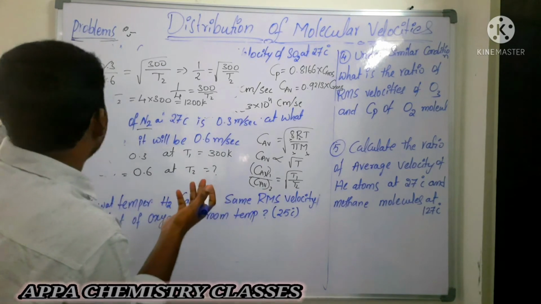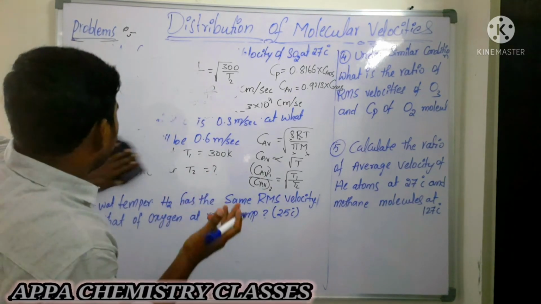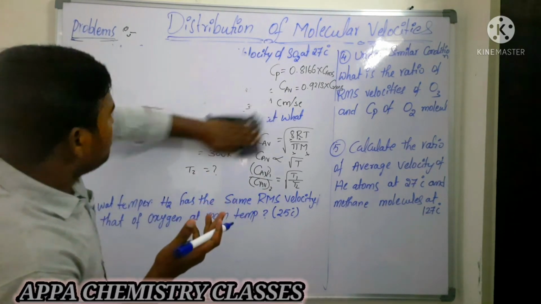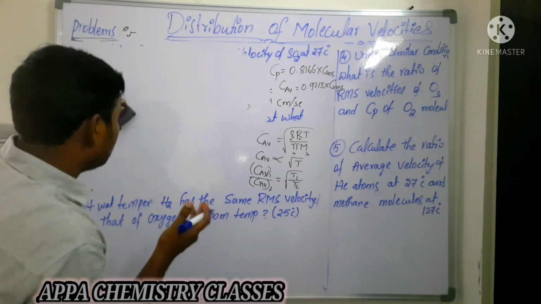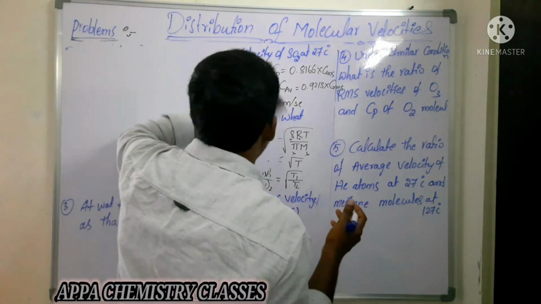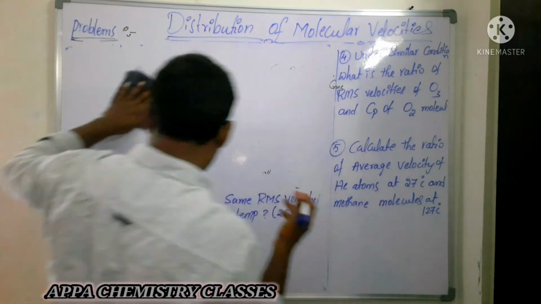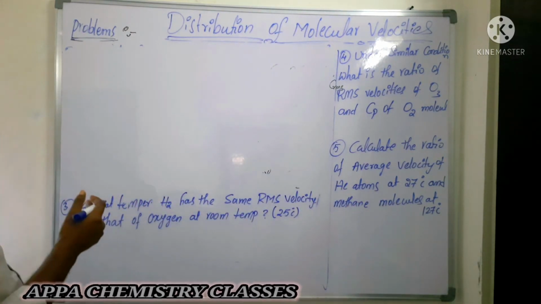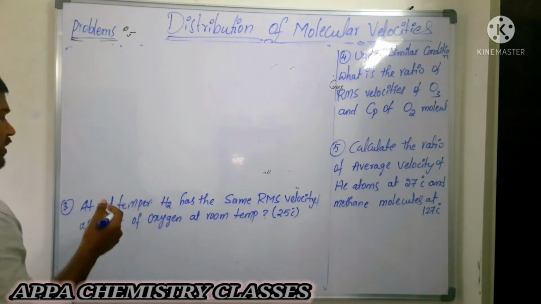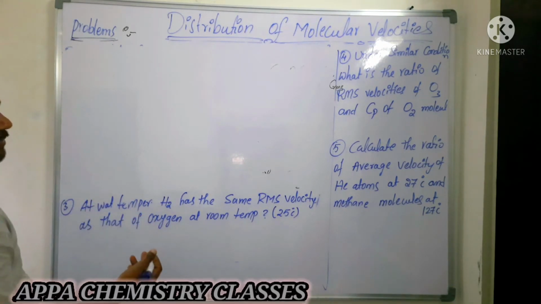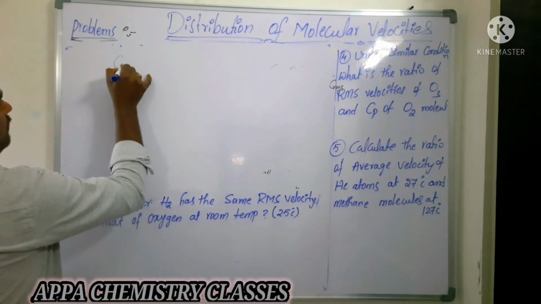Next we are going to see another problem. At what temperature does hydrogen have the same RMS velocity as that of oxygen at room temperature? They are asking the RMS velocity.